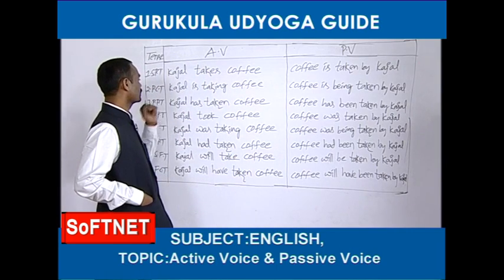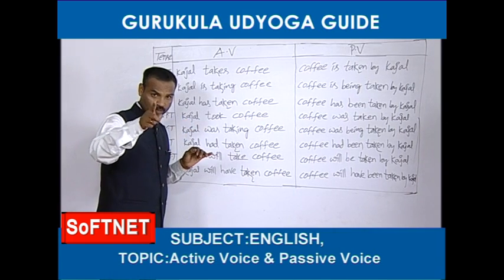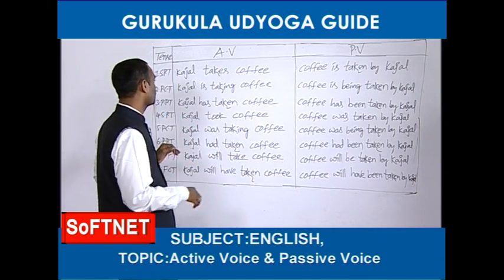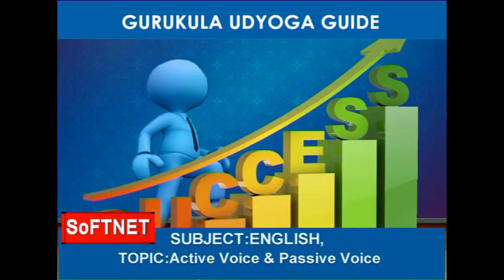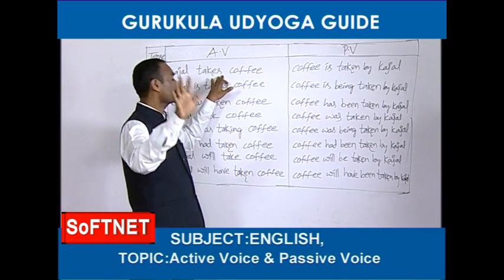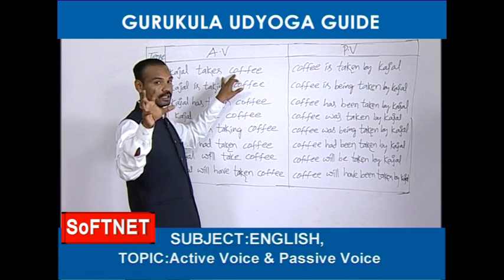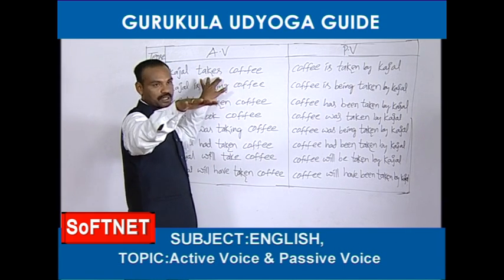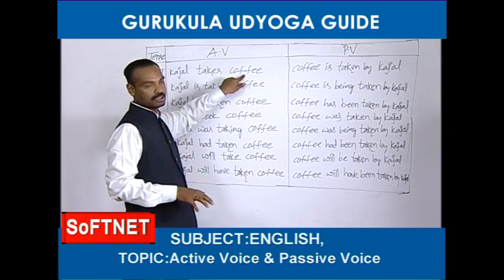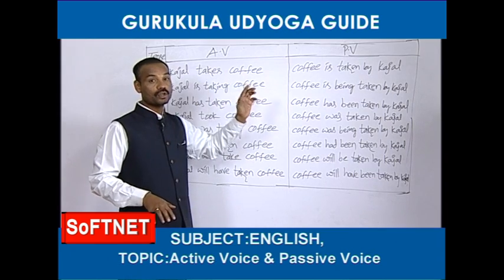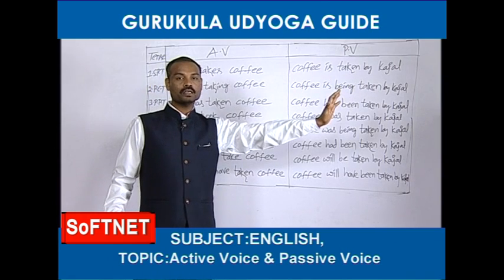Next, let's see second example from present continuous tense. Do you want me to give any more example from simple present tense? Okay, one more example I am ready to give. Not Kajal is eating fruits. From simple present tense I am going to give you one more example. Kajal eats fruits. This is also one example from simple present tense, but plural object is there. This was a singular object. Kajal eats fruits. Fruits plural. So fruits are eaten by Kajal.